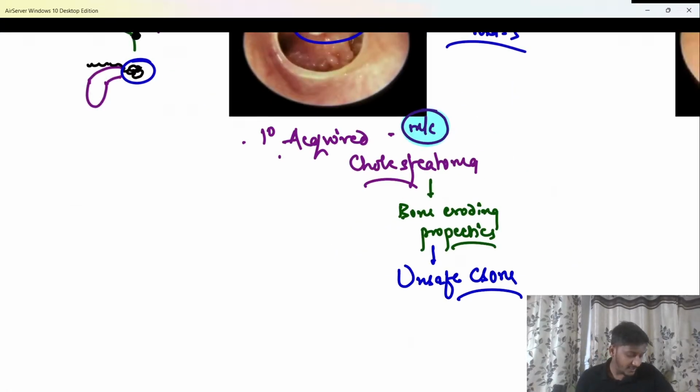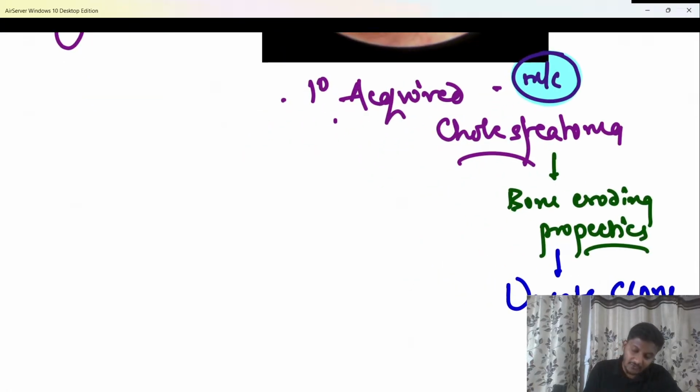So unsafe CSOM or unsafe chronic suppurative otitis media is usually due to a cholesteatoma, because cholesteatoma has bone eroding properties, due to which it damages the wall of the middle ear and the infection spreads outside the middle ear, causing multiple complications. Okay, please tell me what is the most common site for a cholesteatoma.